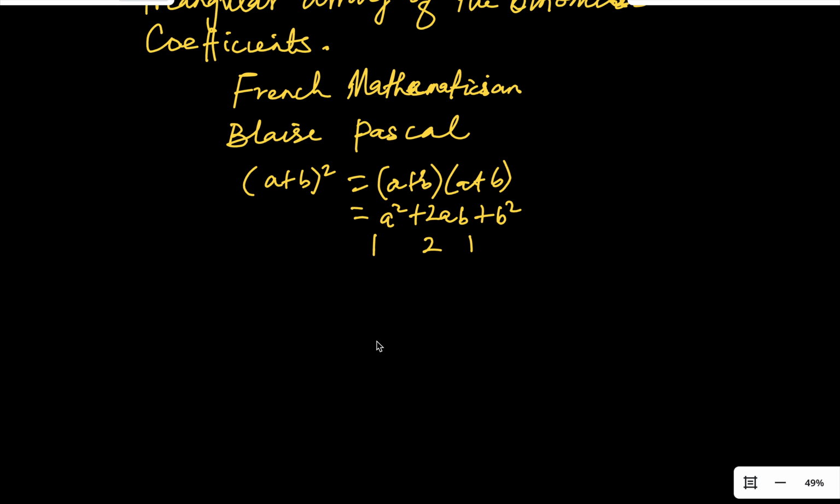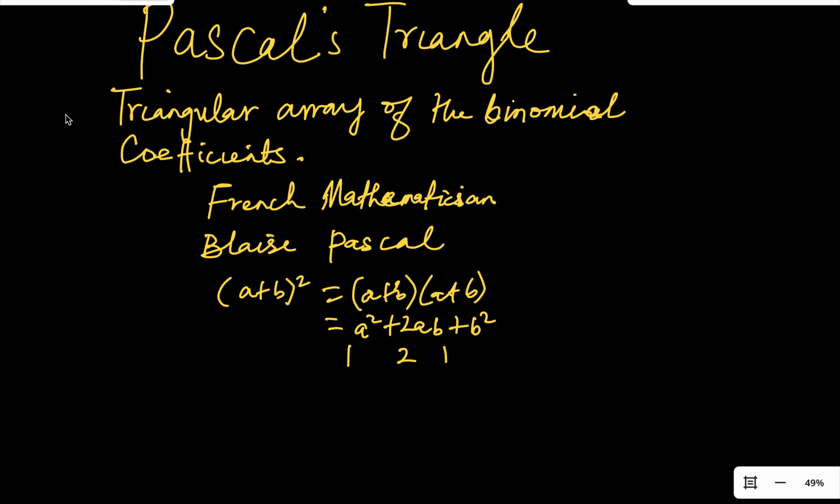Now let me define it: Pascal's triangle is a triangular array of numbers. See the triangle here. The numbers are arranged in the form of a triangle like this. The coefficient of a squared is 1, and the coefficients of the others are arranged in the same way. So let us go straight to the point.